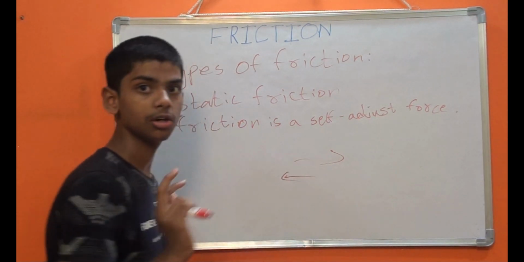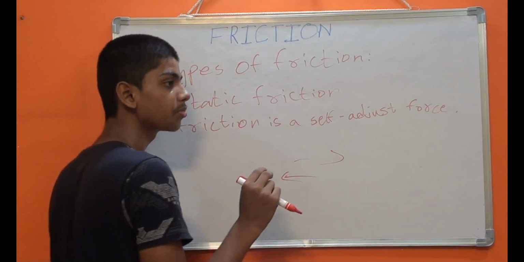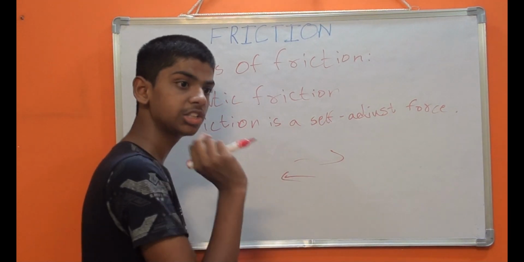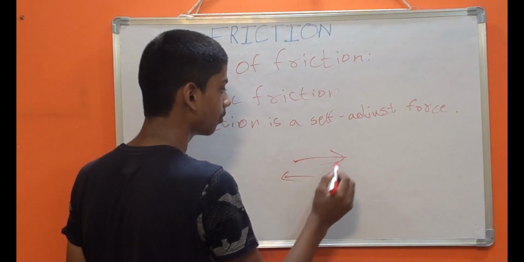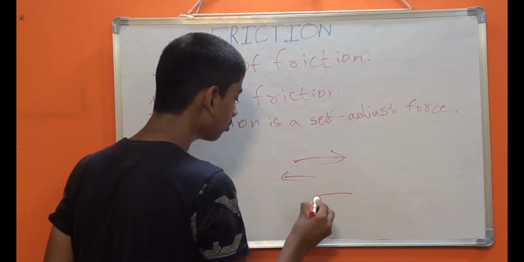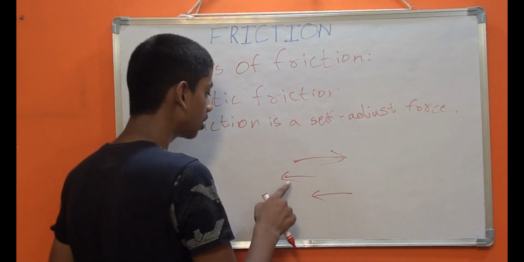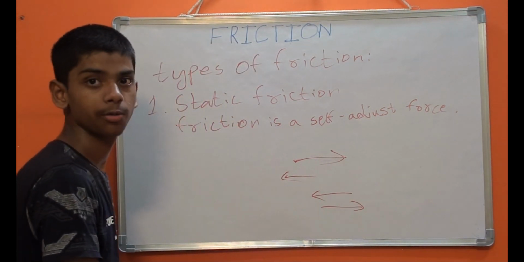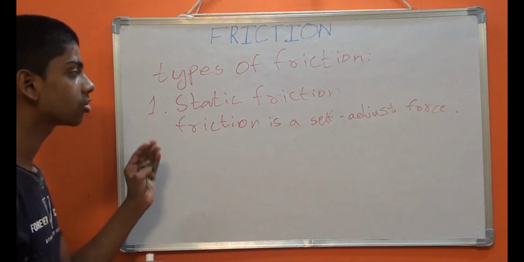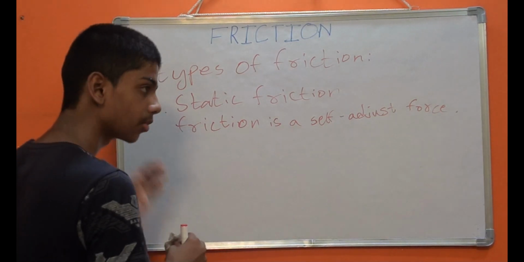Then the friction would also change in the same direction at the same time. First from this side to this side, the friction would act on the opposite side. Then when you change it, the friction would again act on the opposite side. That's why friction is called a self-adjusting force.